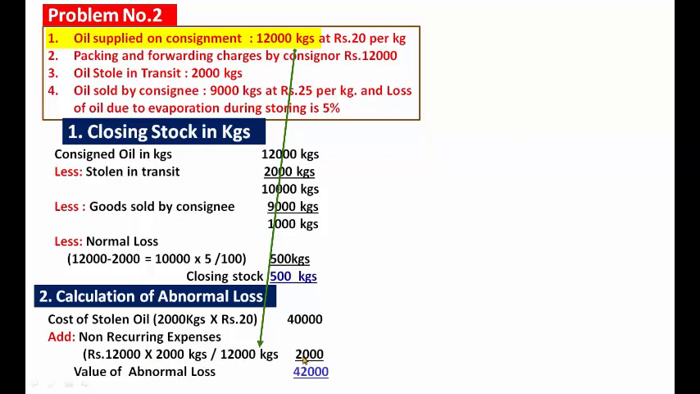What is the value of the proportionate non-recurring expenses? Rupees 2,000. Cost of 2,000 kgs abnormal loss is rupees 40,000, and the proportionate non-recurring expenses are rupees 2,000. What is the value of abnormal loss? 42,000. The total value of abnormal loss is 42,000.